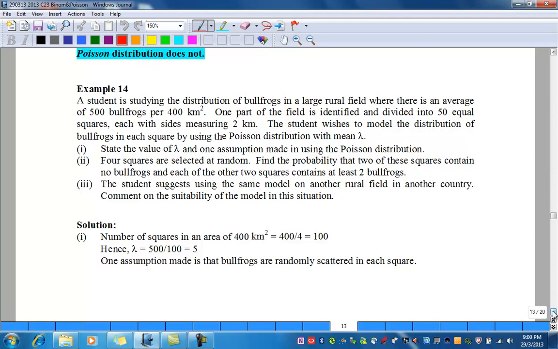Part 1. The number of squares in the area of 400 km square will be 400 divided by 4, where the 4 comes from 2 times 2 square, which is 100. Hence, lambda will be 500 bullfrogs divided by 100, that will give you 5. One assumption made is that bullfrogs are randomly scattered in each square.